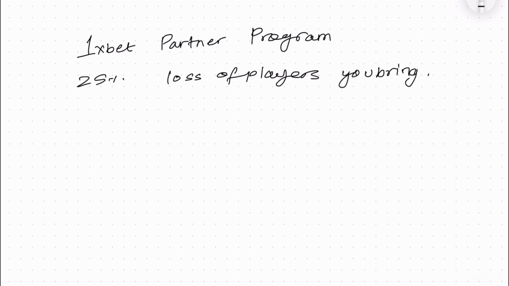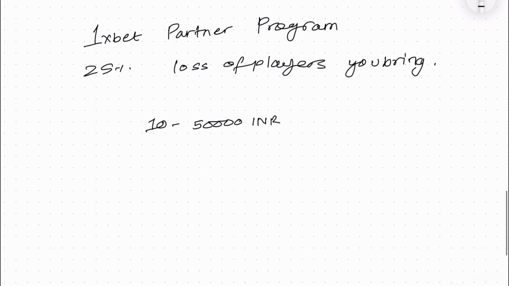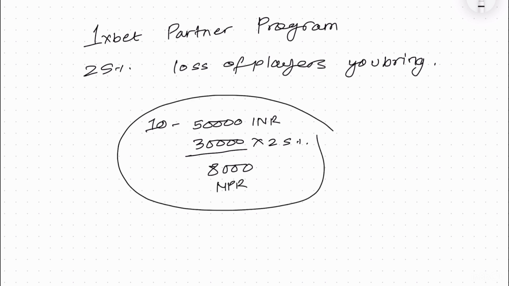So if you bring, suppose, 10 players and they deposited, suppose, 50,000 INR or any currency, and if they lost 30,000 overall in a week, and at 25% you will get around, how much will it be, maybe 8,000. Suppose 8,000 NPR will be your commission. If they bet a lot, if they make so many bets and lose, you will get a lot of commission. Overall you will get 25% commission.